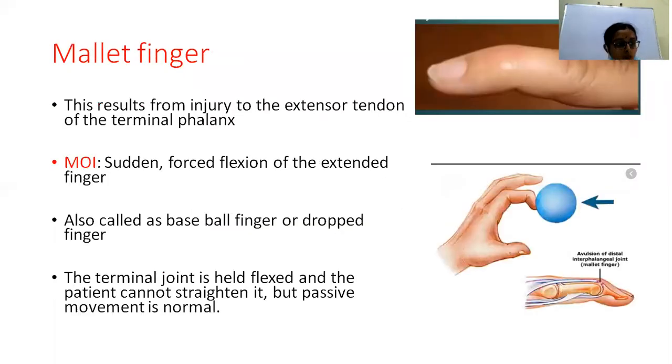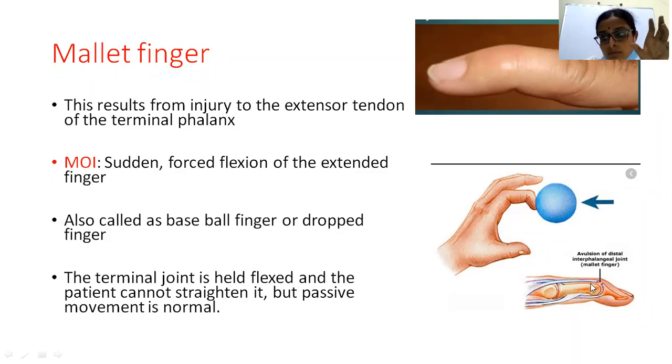And then now we are going into different tendon injuries. Let us look into it fast. One is mallet finger. So mallet finger is the injury to the extensor tendon on the terminal phalanx. The extensor tendon to the fingers inserts onto the terminal phalanx, and whenever there is forcible hyperflexion, as shown in this picture, you can see that there will be avulsion of the tendon.